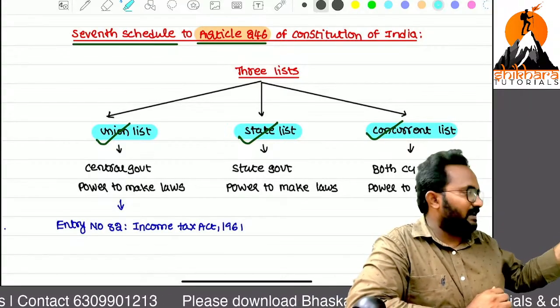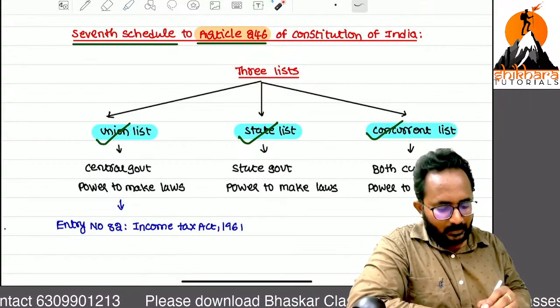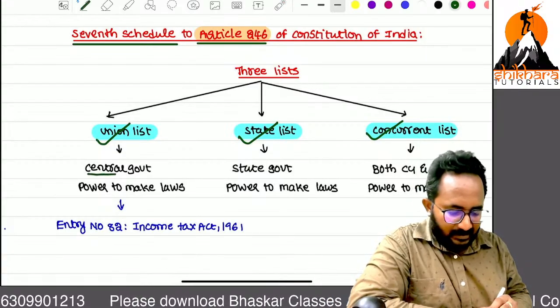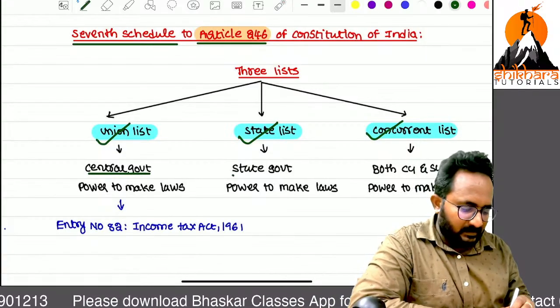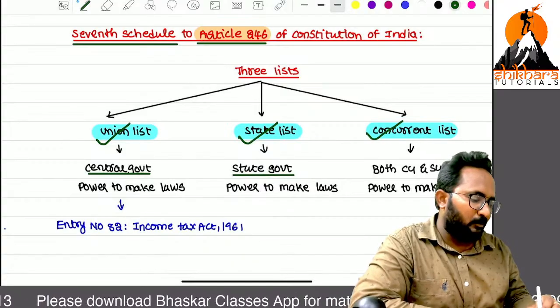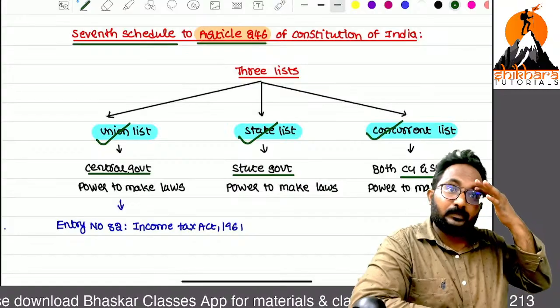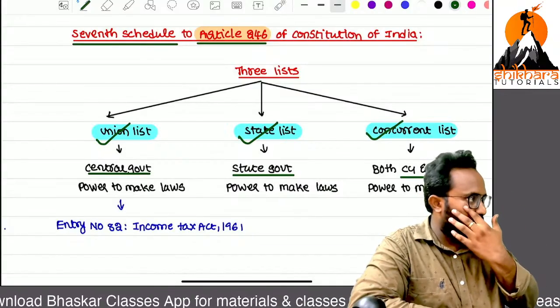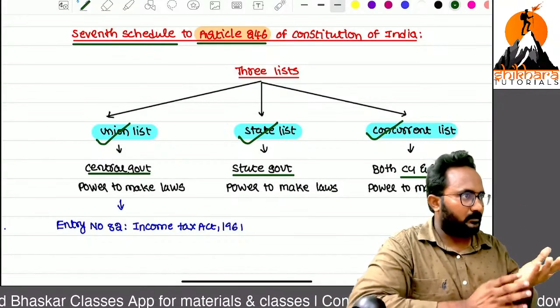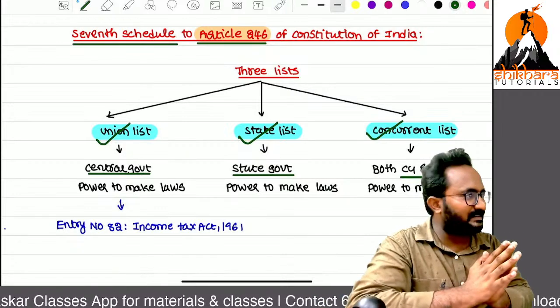The names themselves suggest it: union means the central government, state means the state government, and concurrent means both. Now I will simplify these things. A few years ago I opened this Constitution of India, Article 246, 7th Schedule.